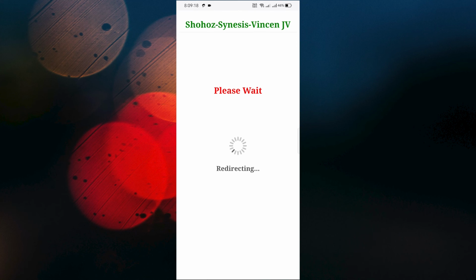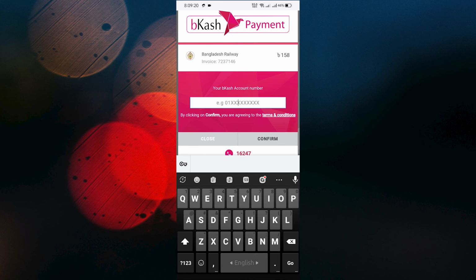Here a display like this will appear, and now you have to put your active bKash number and then pin code. As soon as you do that, a PDF of your ticket will be sent to your email. One thing you have to make sure is that there must be sufficient funds in the account from which you want to make payment. So guys, this is how you can buy your online train ticket.